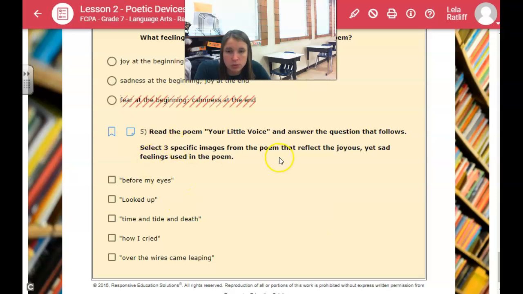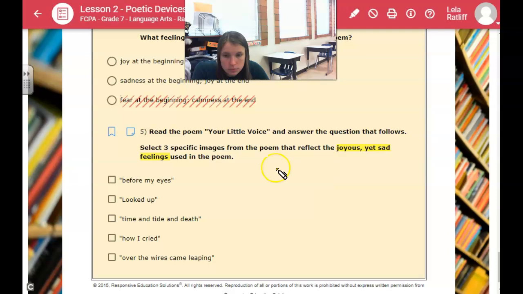It says read the poem "Your Little Voice" and answer the question that follows. Select 3 specific images from the poem that reflect the joyous yet sad feelings used in the poem. So we have before my eyes, looked up, time and tide and death, how I cried, and then over the wires came leaping. So remember, we are looking for words that reflect the joyous yet sad feelings. Remember, joy means happy.